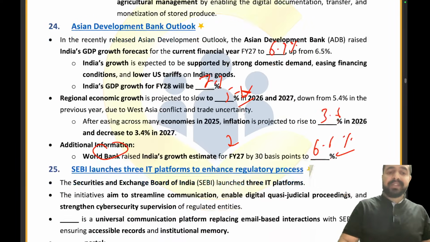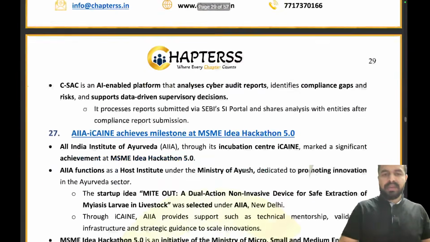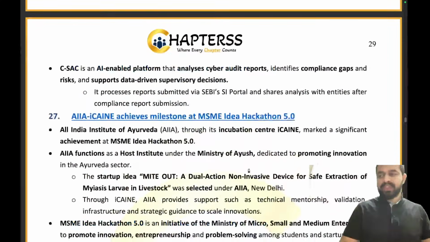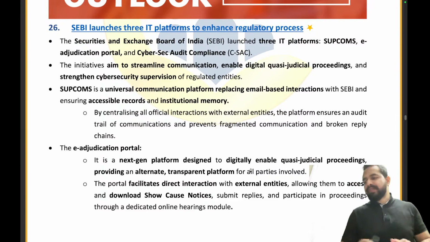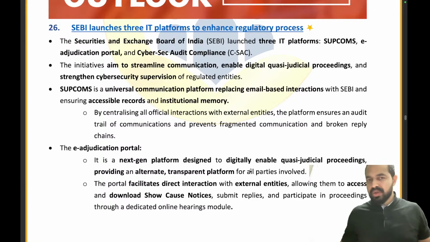Clear to everyone, guys? Now two articles are left, right? We will be covering the remaining articles in the next session. Okay, I know that you guys are also tired. It's already 10:30, right? So I think it's a good time to wrap up the session. Did you guys enjoy the session? Please tell me in the chat box.